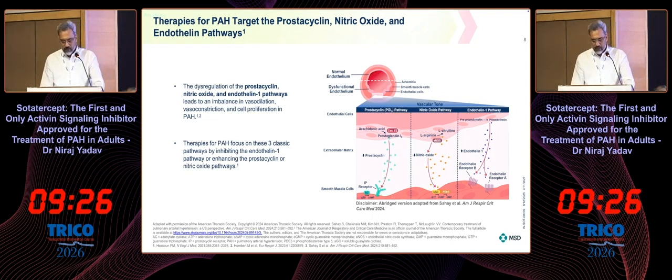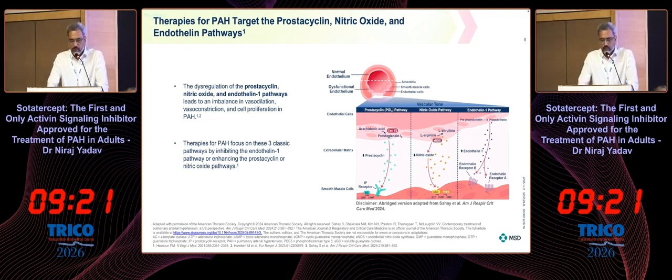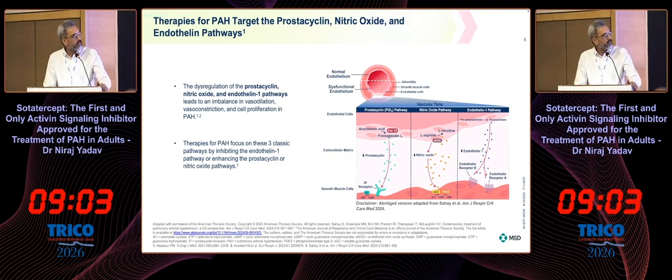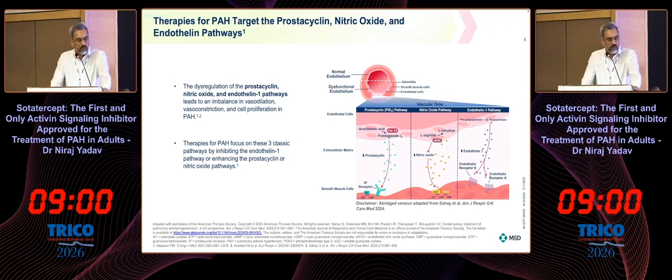So in the prostacyclin pathway, endothelium generates prostacyclin, which through the IP receptor activates adenylate cyclase and converts ATP into cyclic AMP, which is a vasodilator. Endothelial nitric oxide synthase produces nitric oxide that stimulates guanylate cyclase and converts GTP into cGMP. The endothelin pathway through endothelin receptor A produces potent vasoconstriction.